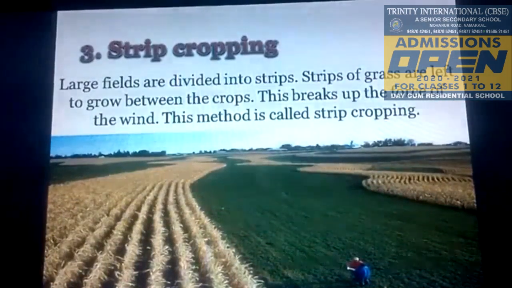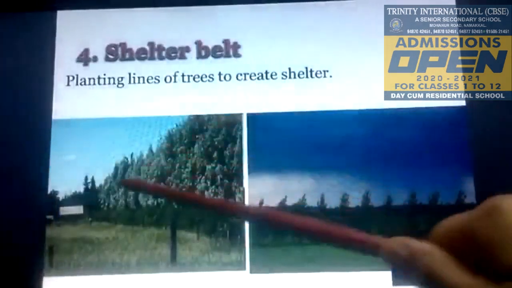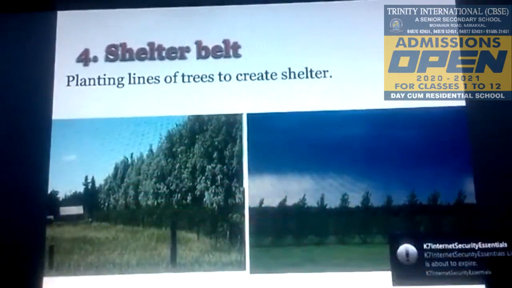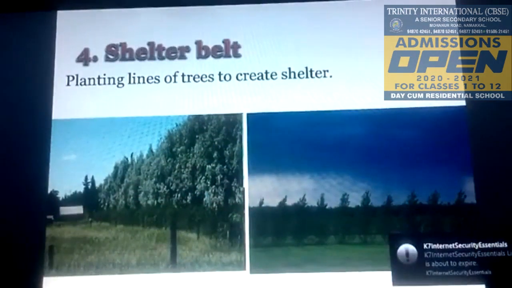Rows of trees called shelter belts contribute significantly to the stabilization of sand dunes in desert regions. We should avoid over grazing and over irrigation. Some measures for soil conservation.